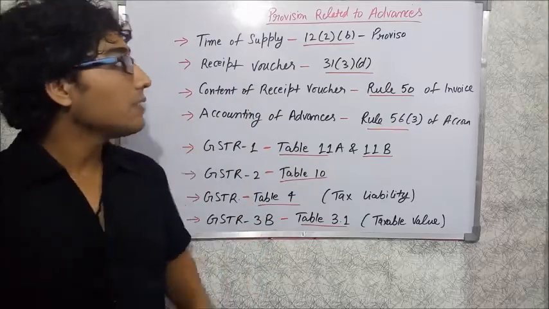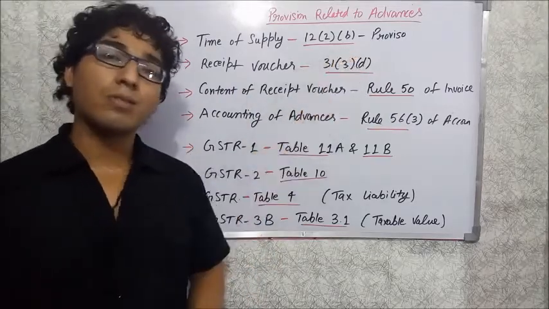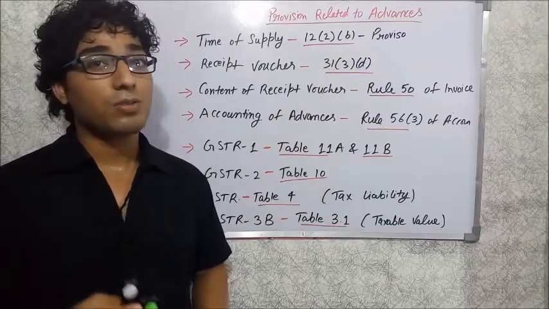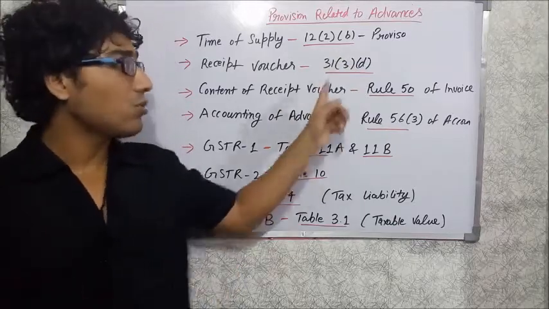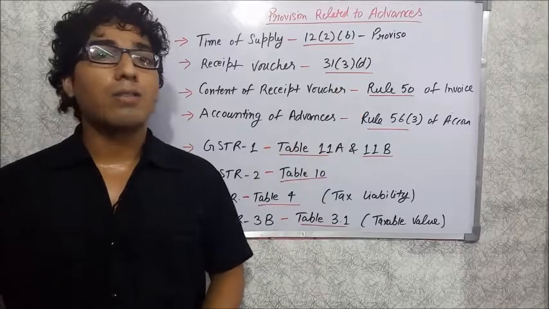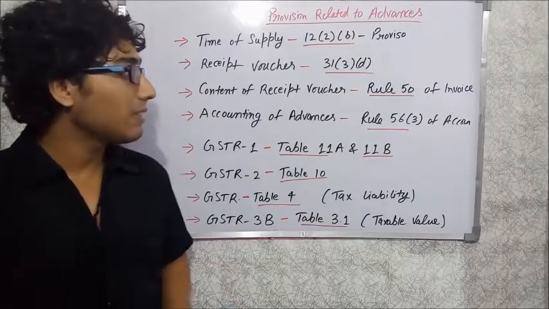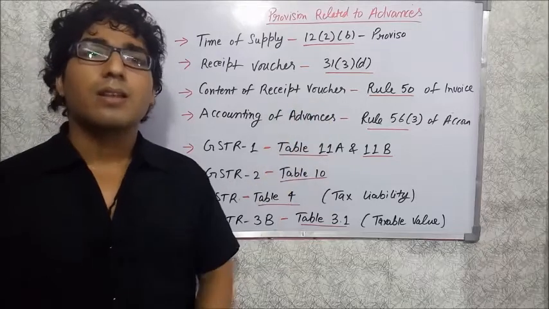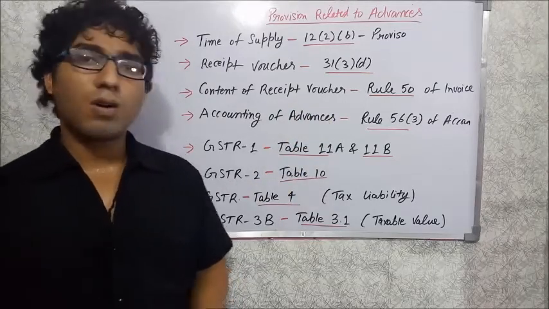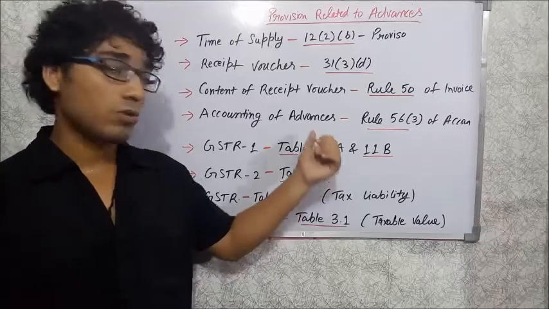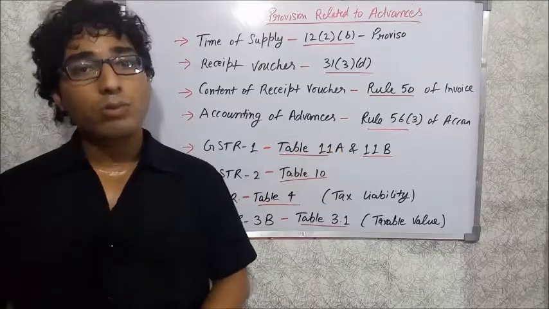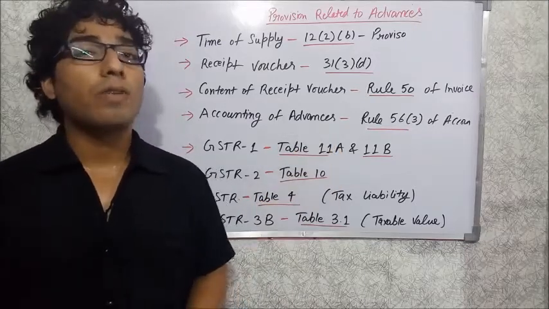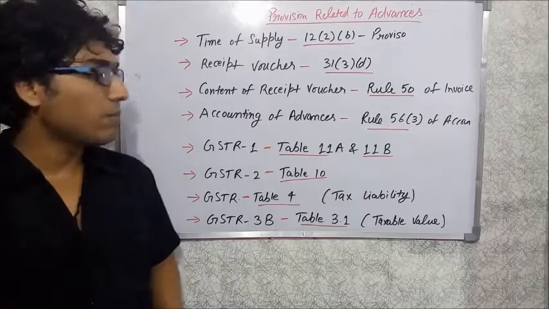So you can now imagine that yes, you have to pay the tax on the receipt of advances. That claim is actual, and he also has to issue the receipt voucher in case he received the advance. Then the content will be as per rule number 50 of the invoicing rules, and then you have to also maintain the accounting record of the advance received and the adjustment made thereof.